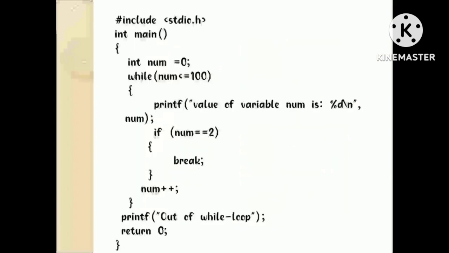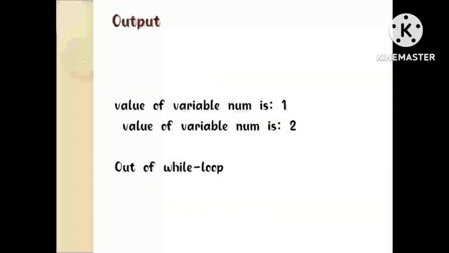This program means that when the program loops from 0 to 100, if it reaches 3, then with the break statement the loop will terminate before the value of 3. The program output is: value of variable number is 1, value of variable number is 2, out of while loop.